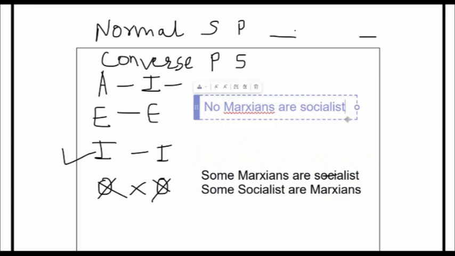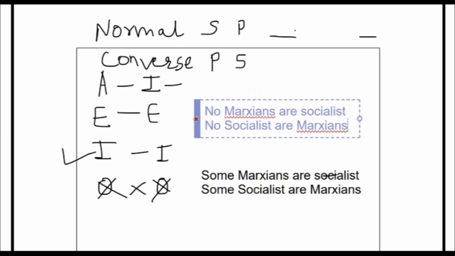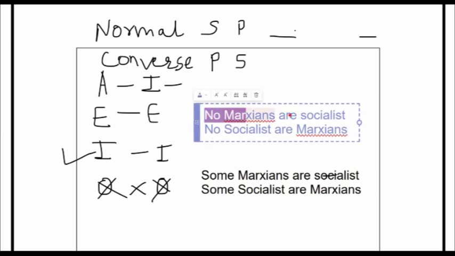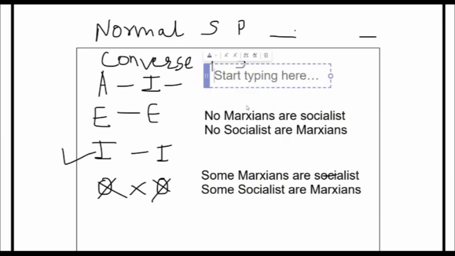E will remain in E. So if E has to remain in E, it will start with no only, but subject and predicate will be interchanged. So no socialist are Marxians. It's as simple as this. No rocket science in this. Very simple. Now let us check it for A proposition type also.